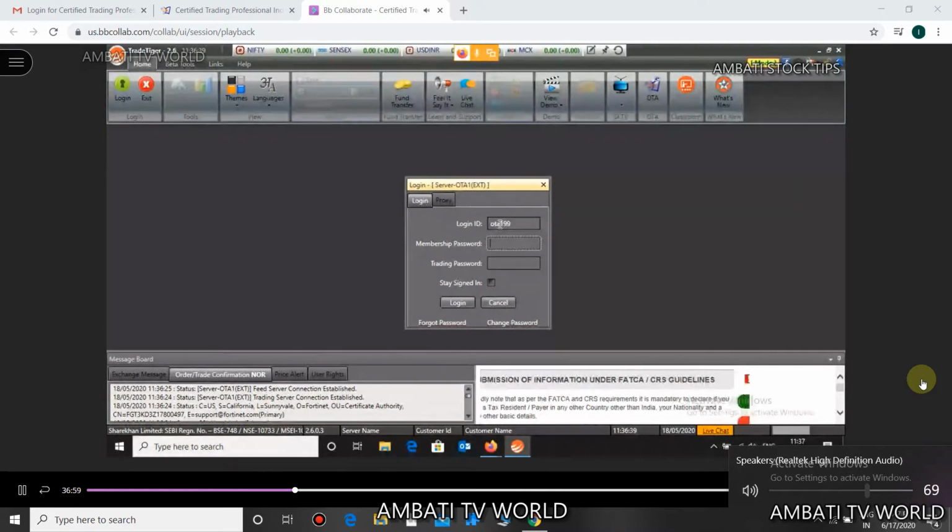No, Maithili ji, my OTA password is different. Maithili ji, do you have a Sher Khan account with you? So you might be having your user ID and password, no? Okay, so I've entered my membership password and I've entered my trading password and click on login.